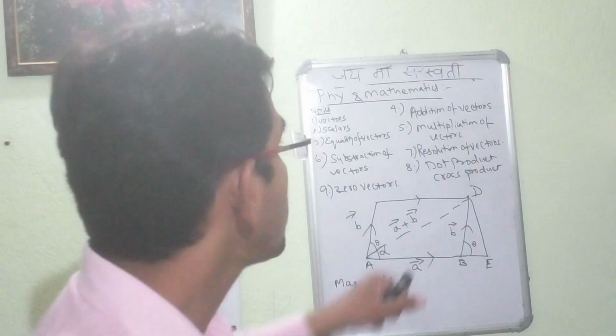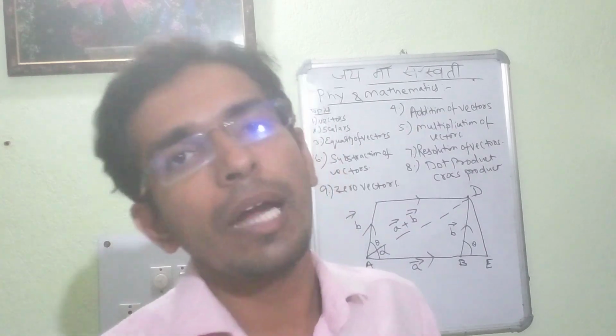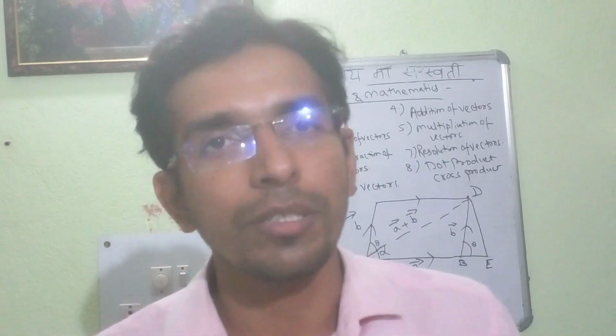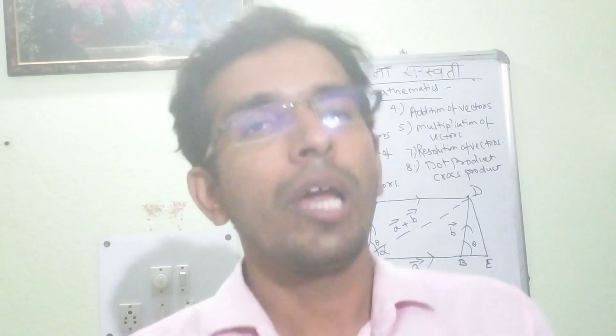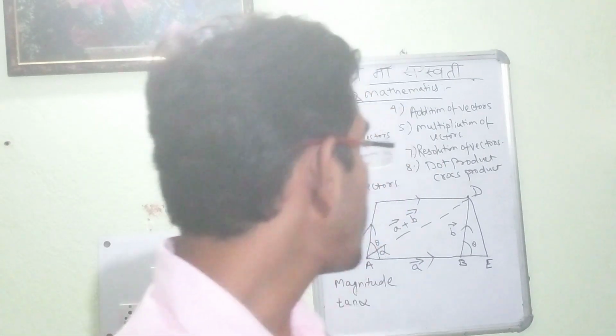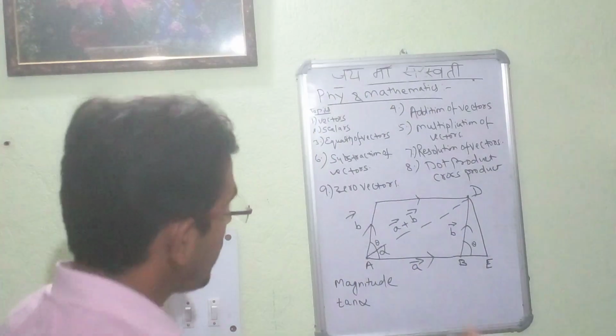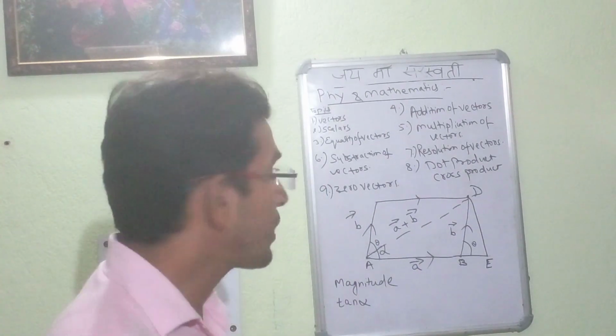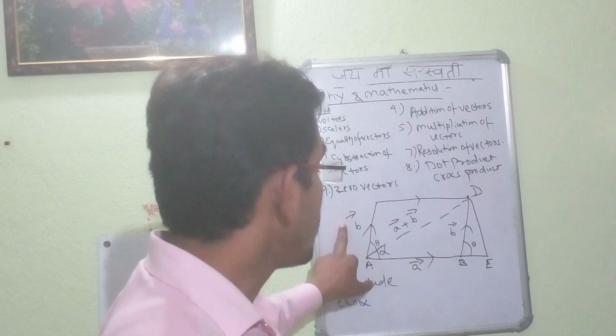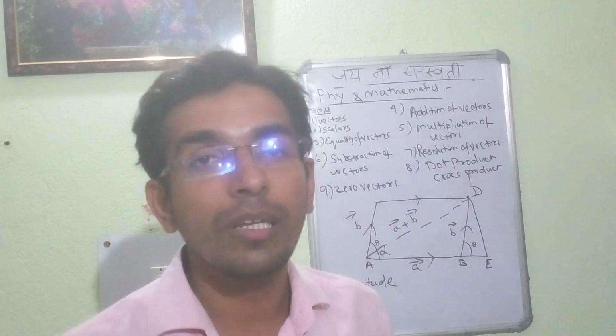So first and foremost, the addition of vectors. Under the heading of addition of vectors, there are certain terms and conditions. Suppose we had considered two vectors, vector A and vector B. So in this case, the vector A,